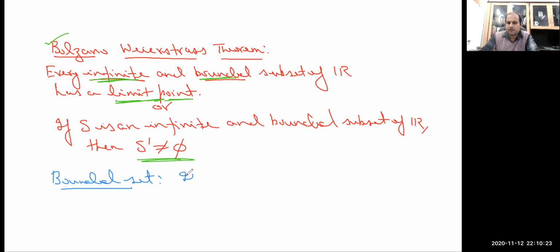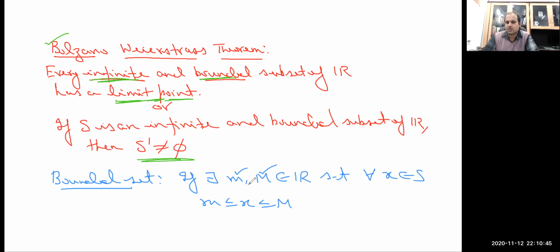We already know that if there exist real numbers small m and capital M, or small k and capital K, whatever notation you are taking, such that for every x belonging to the set, m is less than or equal to x is less than or equal to M, so that every member of the set S is enclosed between these real numbers small m and capital M, this implies that S is bounded.